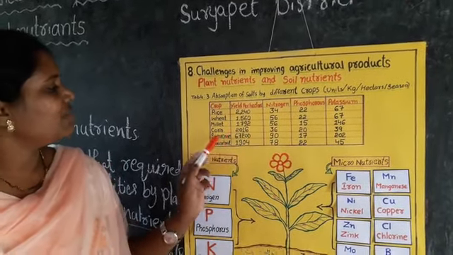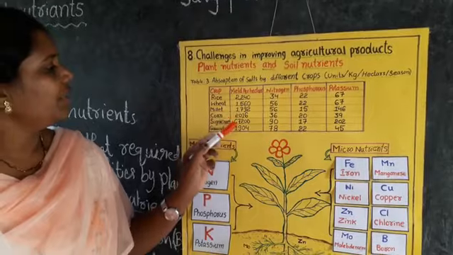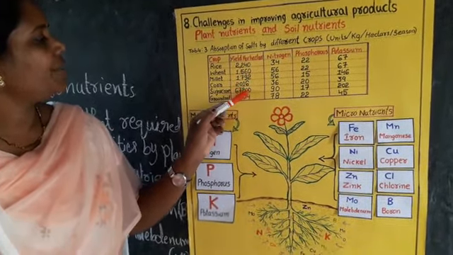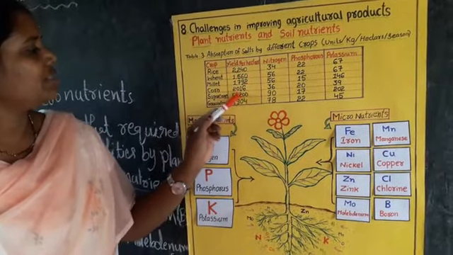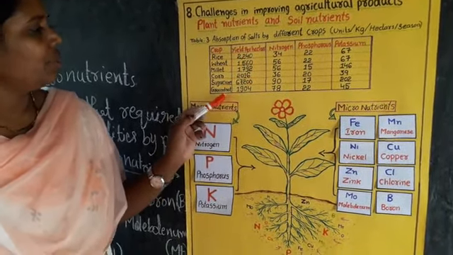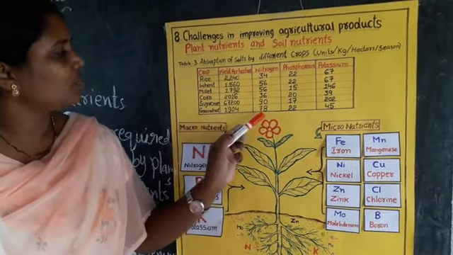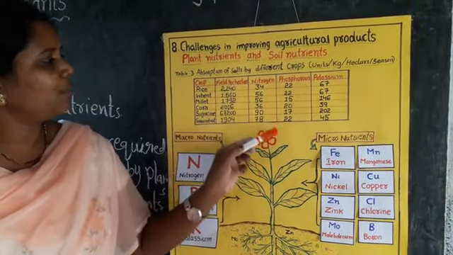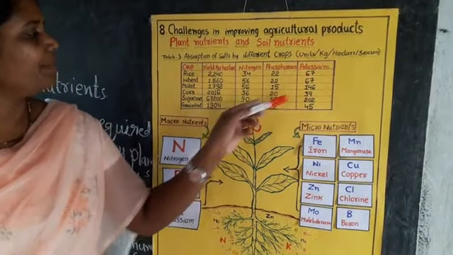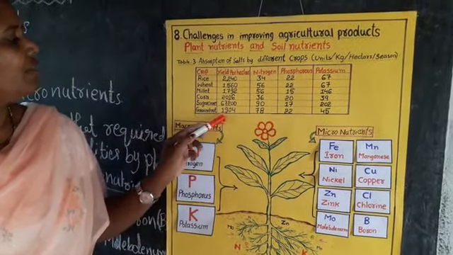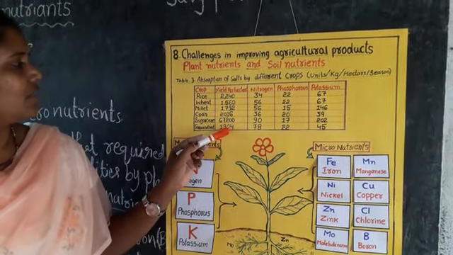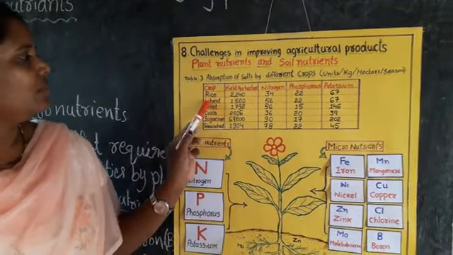Then the sugarcane crop gives a yield of 67,200 kgs per hectare. Next, groundnut. Groundnut crop uses 78% nitrogen, 22% phosphorus, 45% potassium, to give a yield of 1904 kgs per hectare.